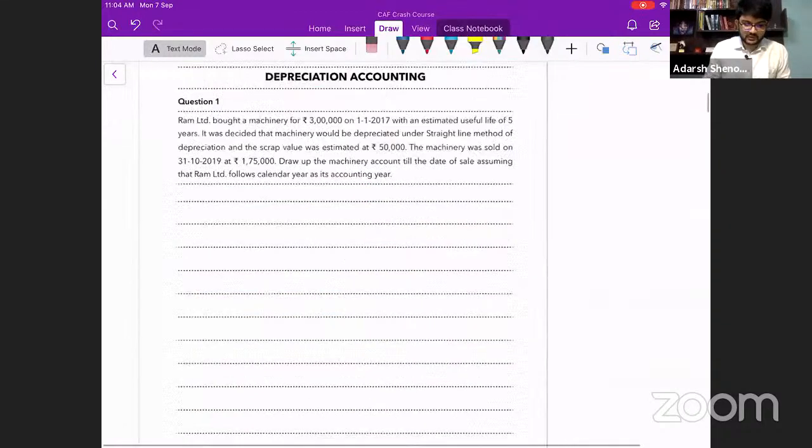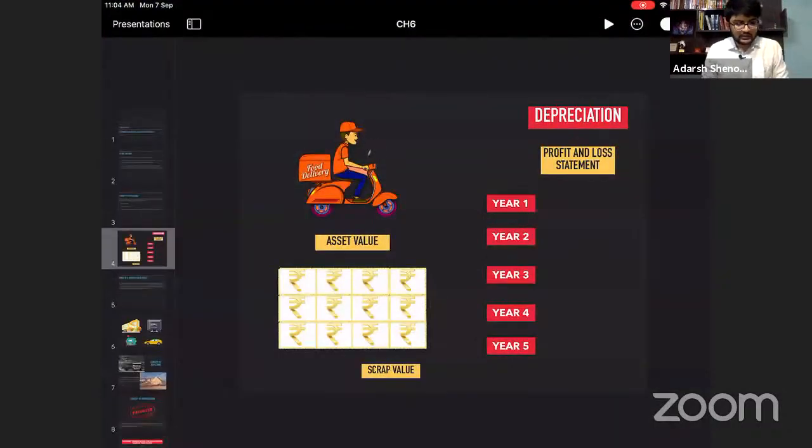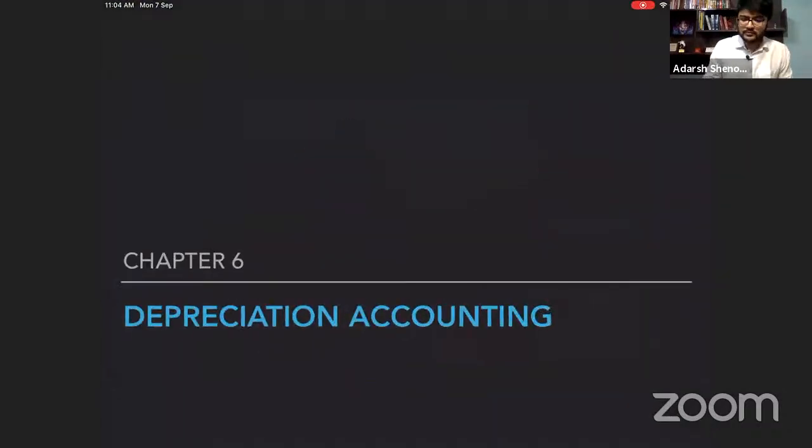So depreciation accounting. Let's just look at some basics before we get in there. Let's just understand what is depreciation quickly. Okay, we know what is depreciation. Most of us know it, but just quickly we will get through it.